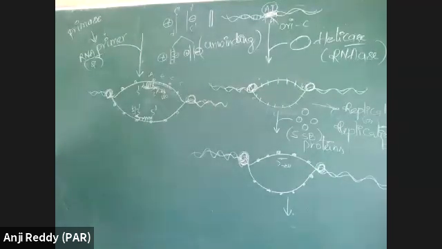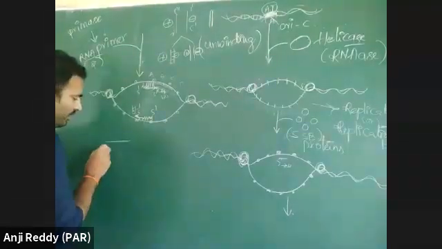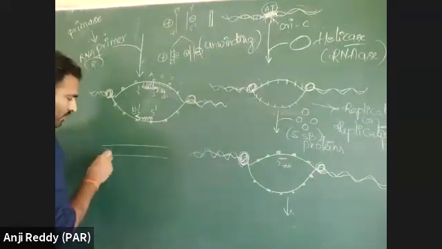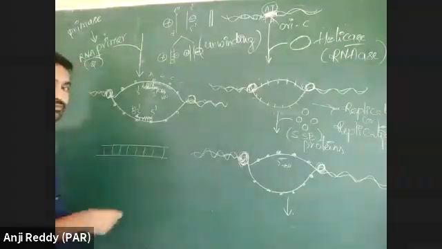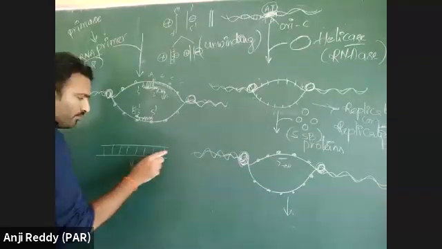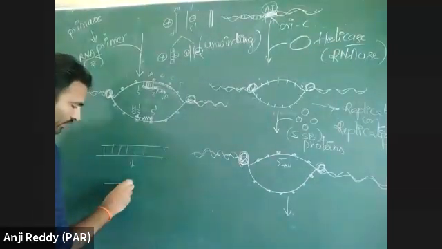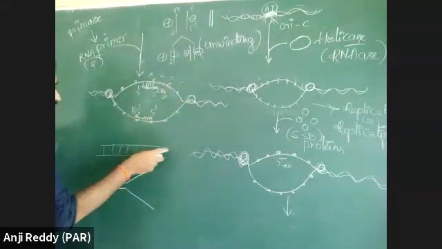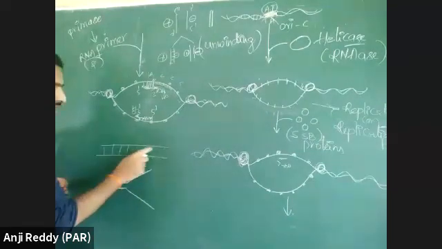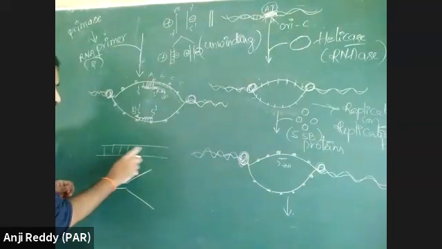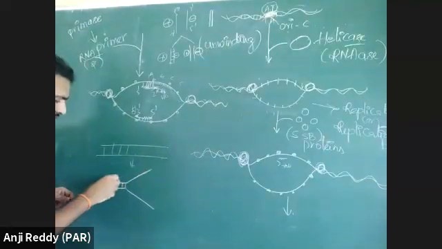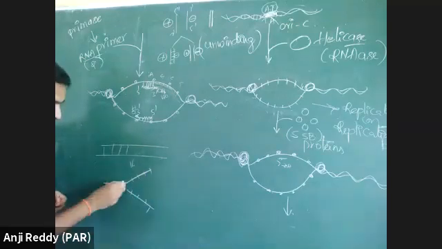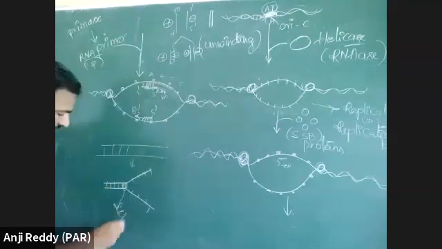Okay. Next point. Suppose this double-stranded DNA is there, and it is long. That double-stranded DNA is opened here by breaking some hydrogen bonds. When some hydrogen bonds are broken, like unzipping the zip of a bag, the separation of hydrogen bonds forms a Y-shaped structure. This is called the replication fork.